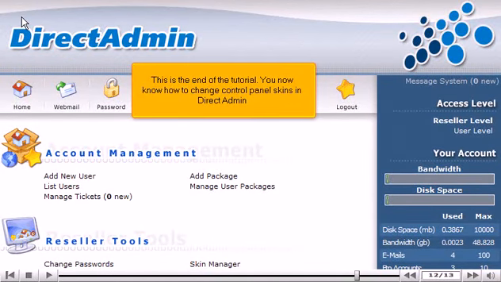This is the end of the tutorial. You now know how to change control panel skins in DirectAdmin.